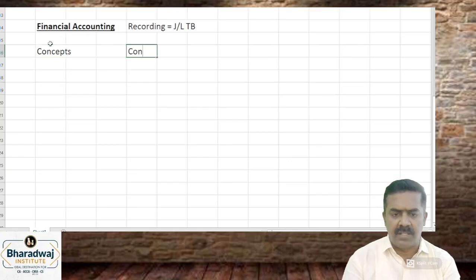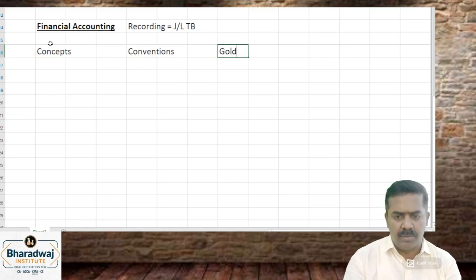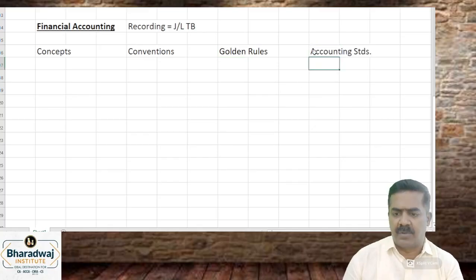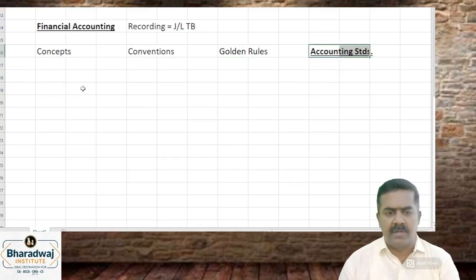Financial accounting, while doing financial accounting, we have to observe certain concepts. We have to observe certain conventions. And we have to follow golden rules. Apart from that, we have got accounting standards. Accounting standards are not covered at the foundation level, that is covered only at your intermediate level.